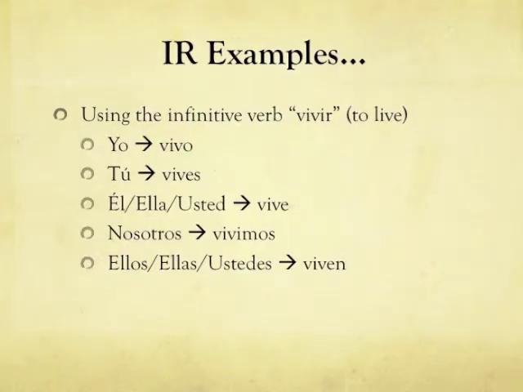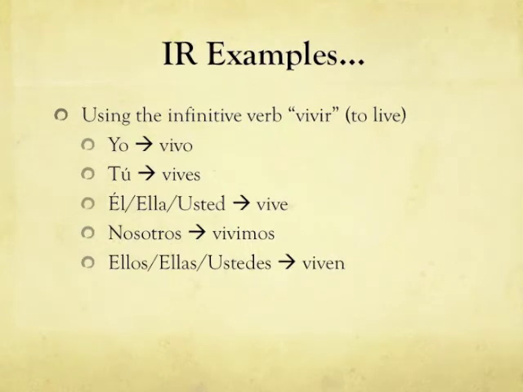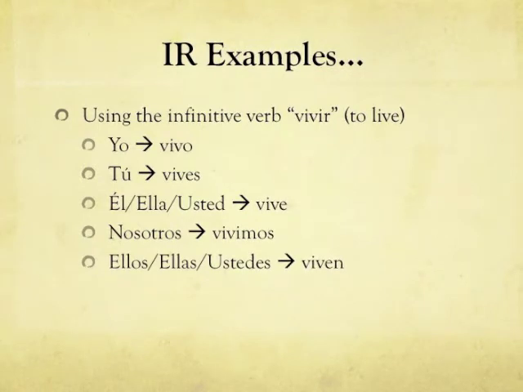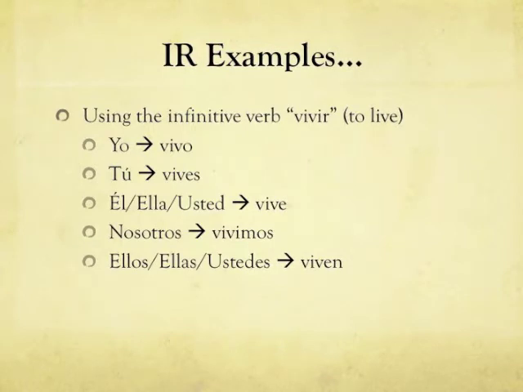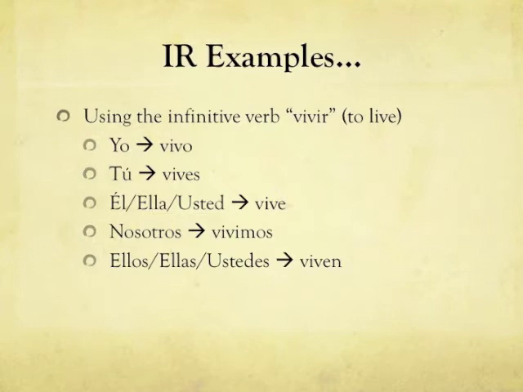It is especially important that we look at some IR examples of verb conjugations. We're going to use the infinitive verb vivir, which means to live. The yo form changes to vivo. The tú form changes to vives, where the IR is changed to the ES. The él, ella, or usted forms change to vive, where the IR is changed to the E. The nosotros form is changed to vivimos. And finally, the ellos, ellas, or ustedes forms are changed to viven, where the IR is changed to an EN.